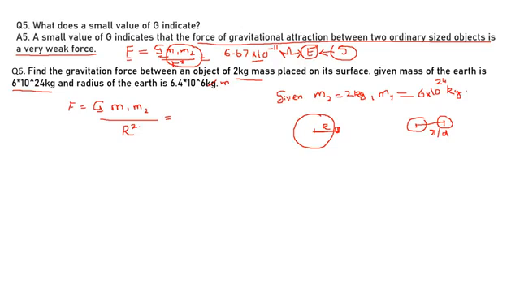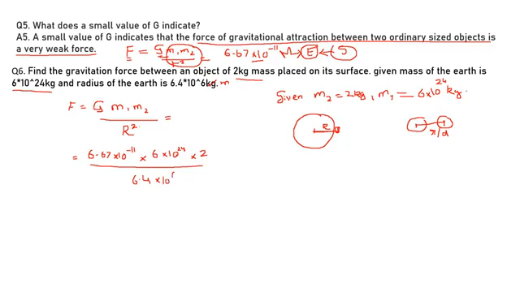We know that the value of G is 6.67 into 10 to the power minus 11. Then you have to multiply with the mass of the Earth, 6 into 10 to the power 24, then into 2, the mass of the object, divided by the radius, which is 6.4 into 10 to the power 6.